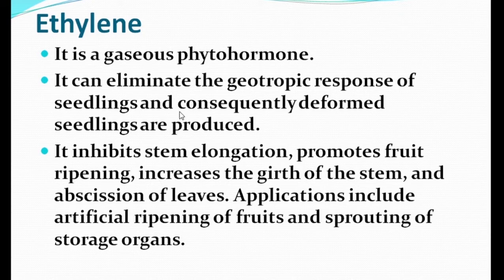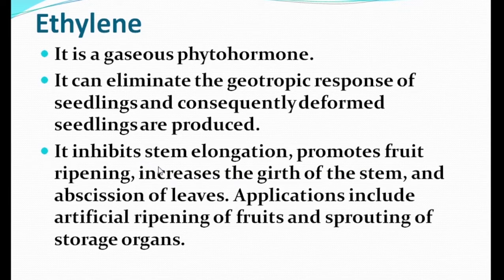Now, ethylene. It is a gaseous phytohormone. It can eliminate the geotropic response of seedlings and consequently deformed seedlings are produced. So it is one gaseous phytohormone and it plays a very important role for geotropic response of seedlings.